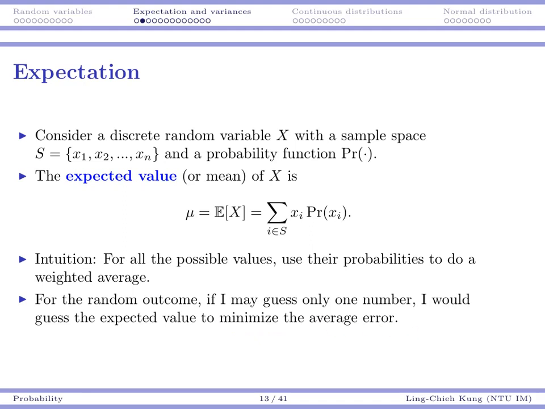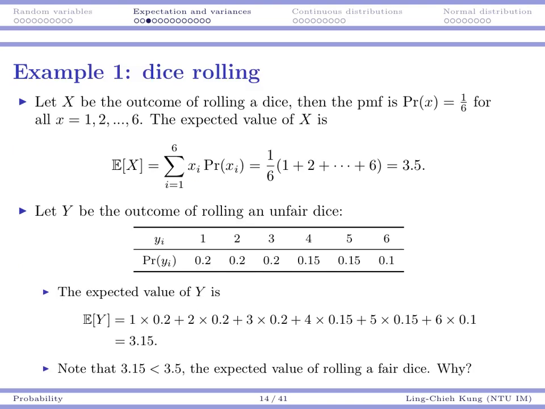Okay, so let's see some examples. Example 1, again, let's roll a dice. Suppose I have a dice where the probability function is 1/6 for all possible values. Then the expected value of x is that we take each value and multiply that value by its probability.